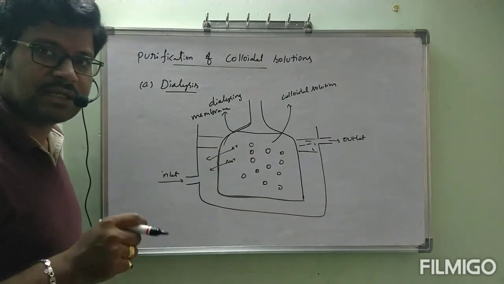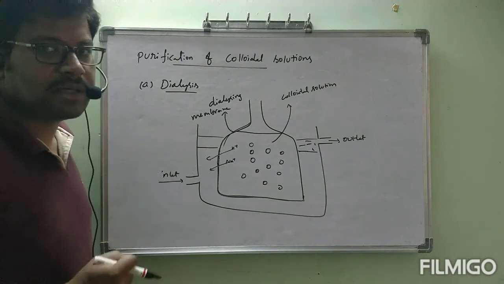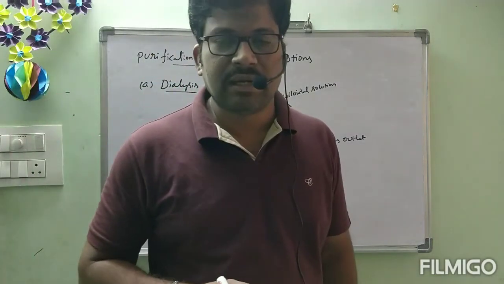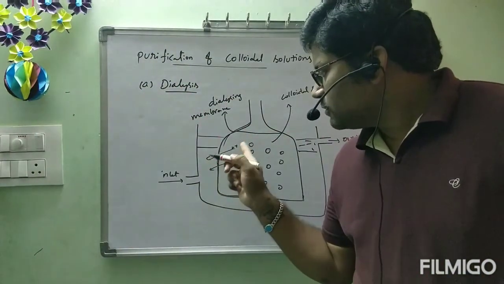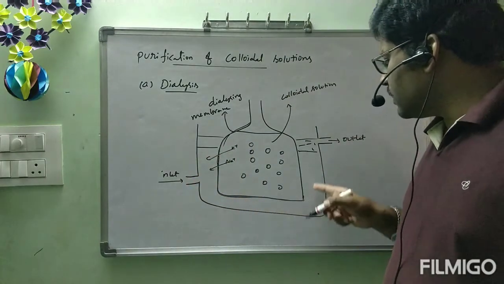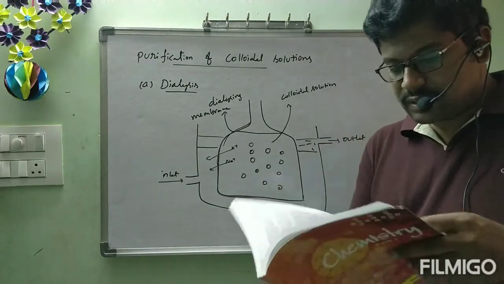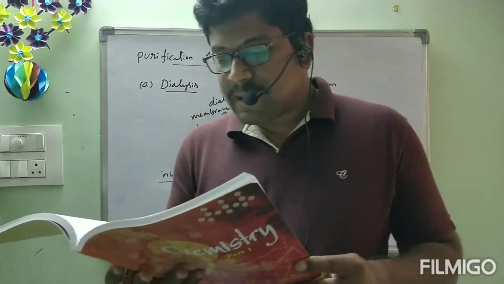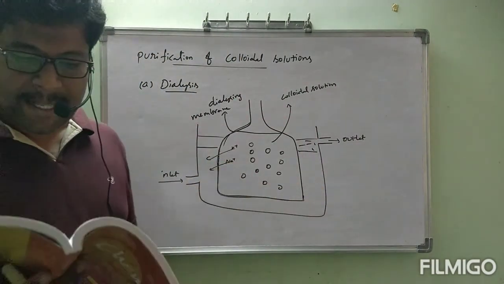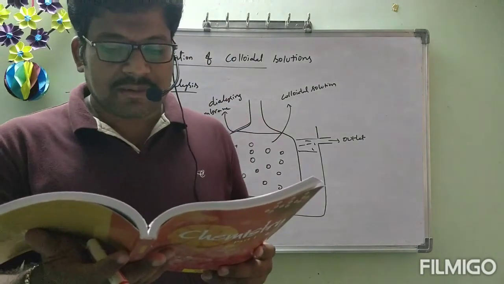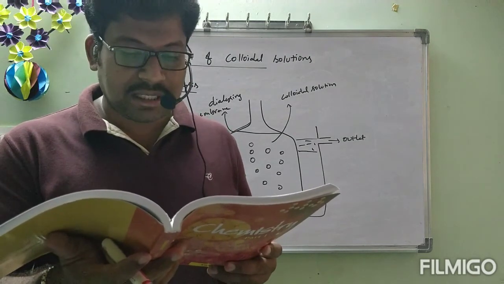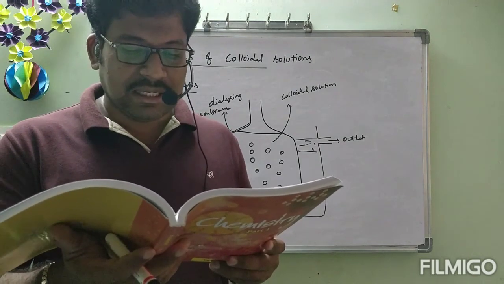Here the technique is impurities will be smaller than colloidal particles. Is it correct? Because of that, these impurities they can pass out, and continuously this water will be running down. Along with that water they will go out. Now let us see. Since particles in a true solution, these are all very small particles, they can pass through animal membrane or parchment paper or cellophane sheet, but not the colloidal particles. The membrane can be used for dialysis.